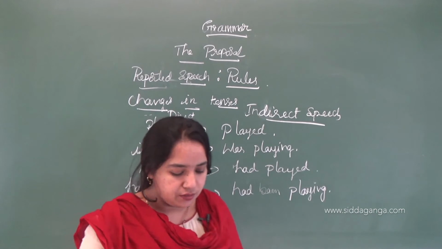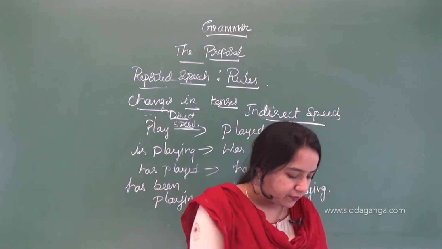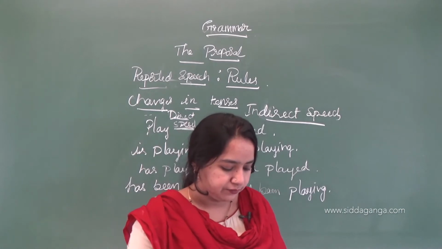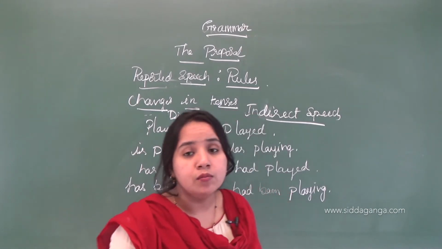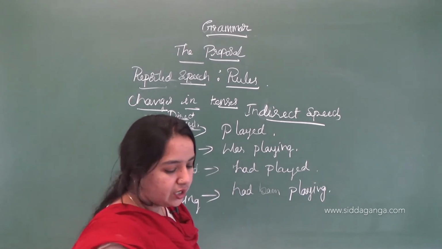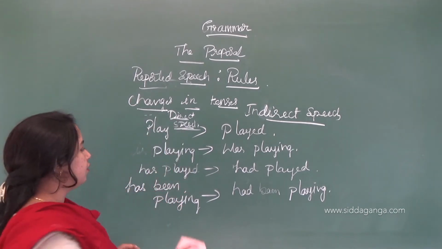So the next rule is changes in modal auxiliaries. Not only tenses, even modal auxiliaries are also changing.